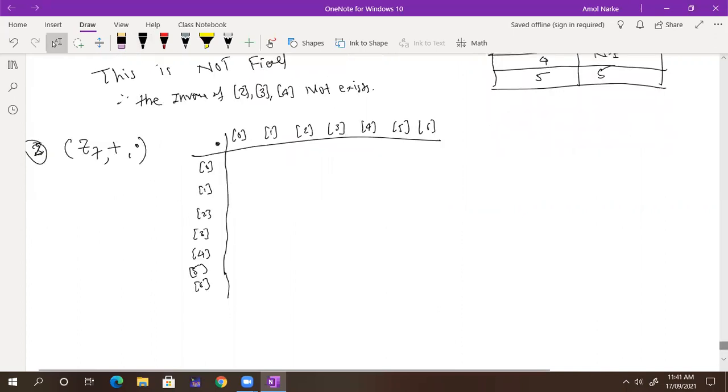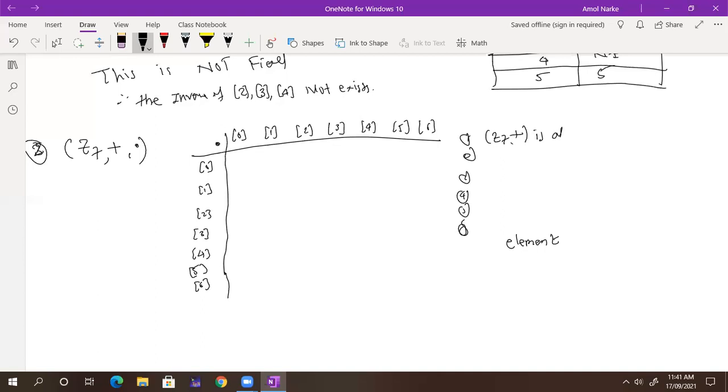What do you think, whether it is a field or not? Now, Z7 under plus is commutative, under dot is associative, everything is there. We have a problem only with the inverse. So let's find out. You can find a table for the first condition, second condition, third condition, and so on. Can you write down all these things? Whether Z7 plus is an abelian group? Yes or no? So it is abelian, every property is satisfied.